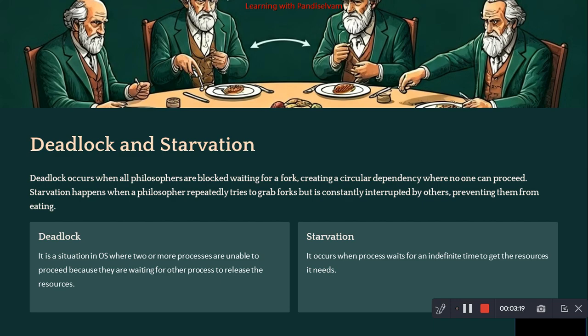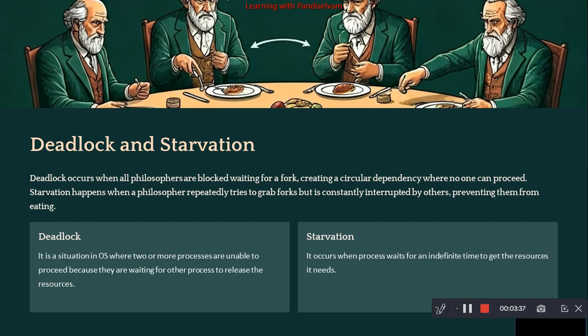Deadlock is a situation in the OS where two or more processes are unable to proceed because they are waiting for other processes to release resources. Consider the scenario: P1 and P2 are processes, R1 and R2 are resources.